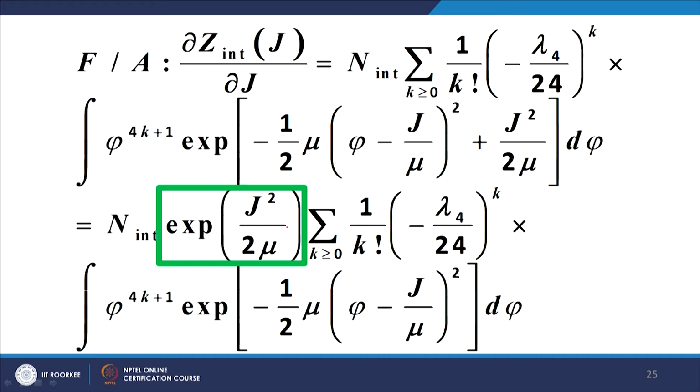As I mentioned, we can take this outside the integral, because there is no phi involved in this. You take this term outside this integral. Inside this integral, what we have is the phi 4k plus 1th moment, and for every integral value of k this happens to be an odd moment. Therefore, for all the k's covered by the summation here, this integral will carry a 0 value, and this whole summation will be a summation of zeros, resulting in 0, and the whole thing will vanish.